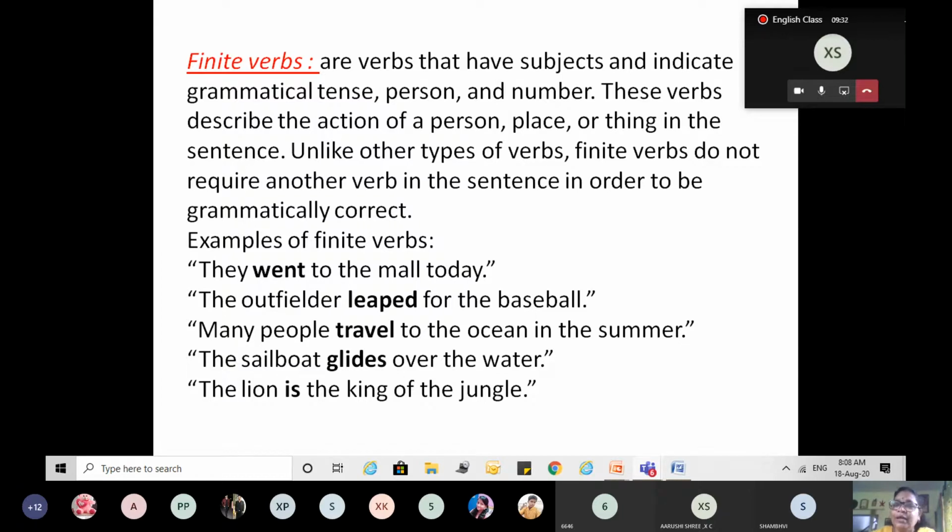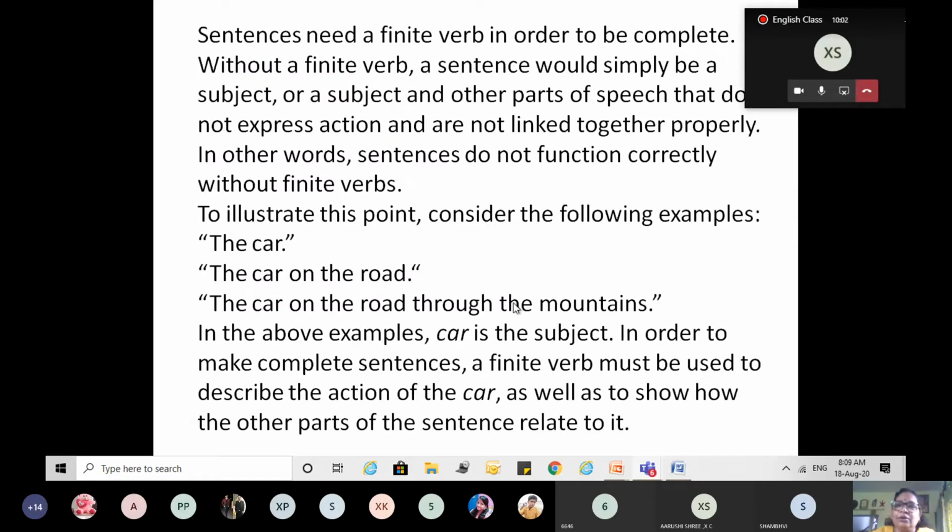And if I'm using first person, I am his friend, right? So it changes with the person, and it also changes with the number. Children are playing outside. The child is playing, right? So when we are using the finite verb, it changes according to the number and person.